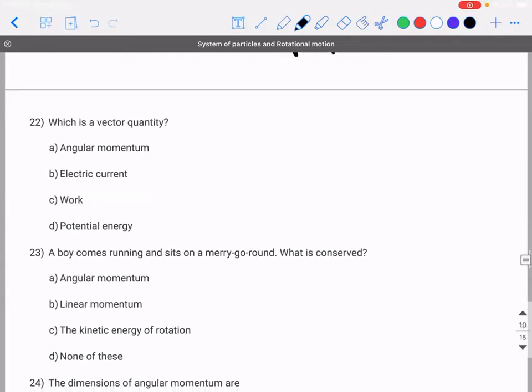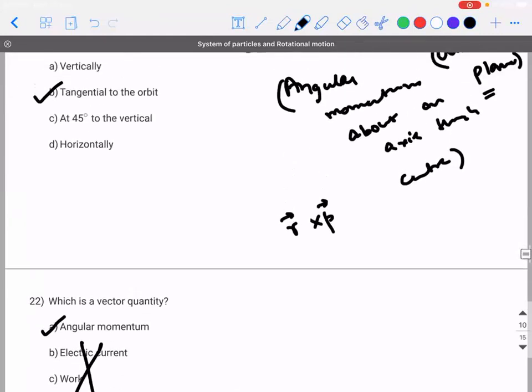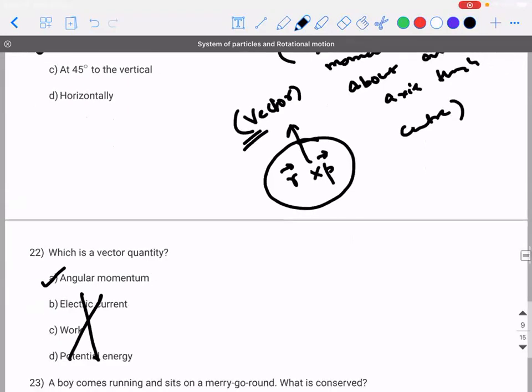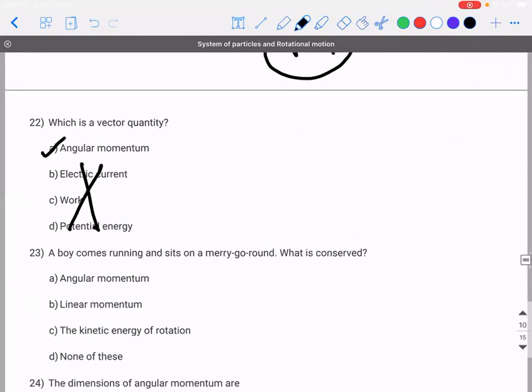Next, which is a vector quantity? One second, you can say. Angular momentum, electric current, work, potential energy. I just now told you, angular momentum is r vector cross p vector. Whenever you do a cross product, it's a vector quantity. Okay, 23rd.